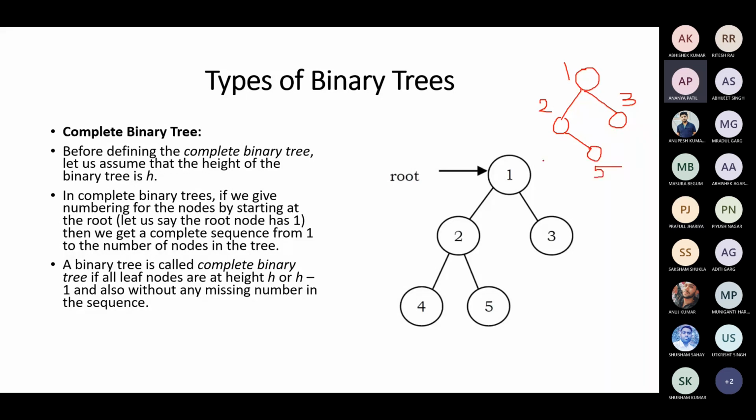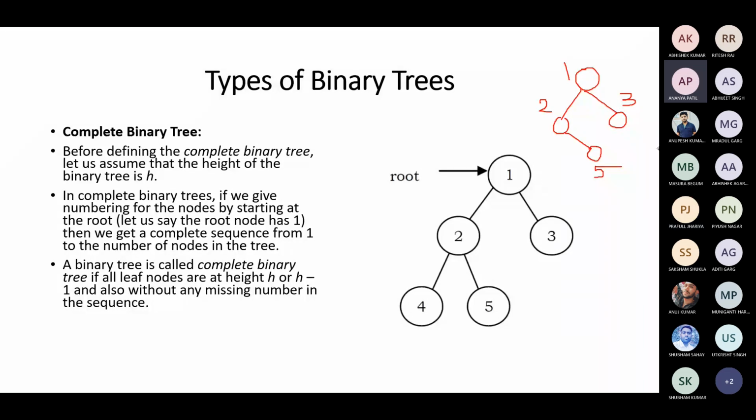The 4 should come here, but 4 is not there. Okay, so where is the eraser? This node is not there. Now I'll start giving 5. Now 4 is missing here. The fourth node is missing. So it's not a complete binary tree.